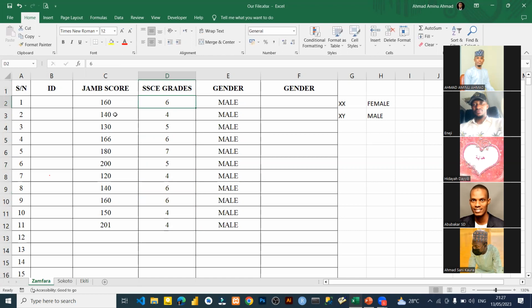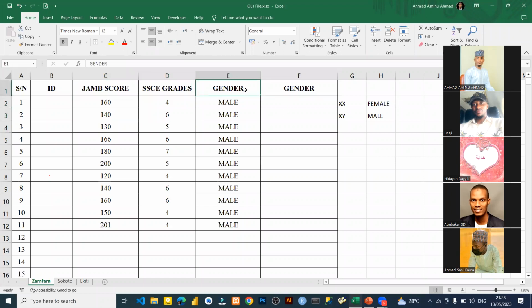For example, now if the grade is 6 or cutoff mark is 160 and above, that means if one of the criteria is true, so we want to see a true value, we want him to be admitted. If neither of them is true, then the person will not be admitted. So let me put 4 here like this. Yeah. So let's just try it and see.